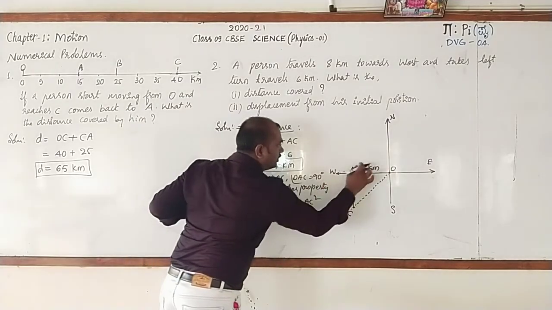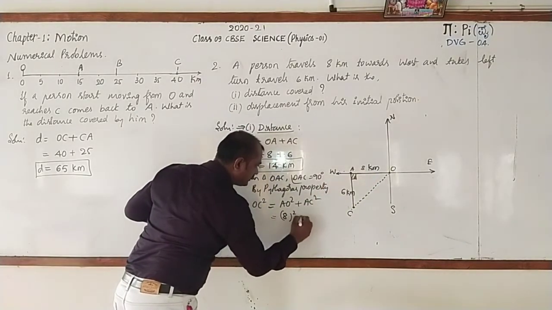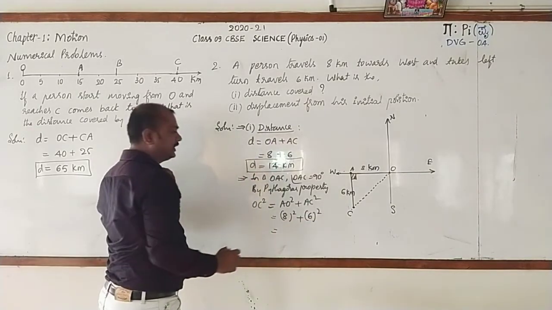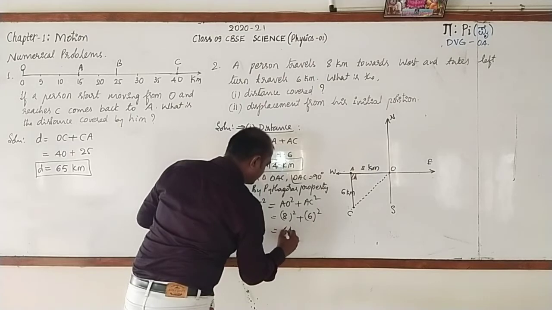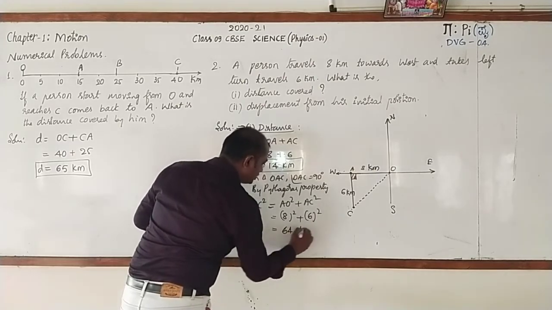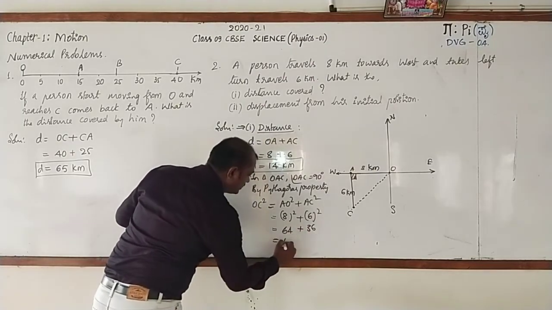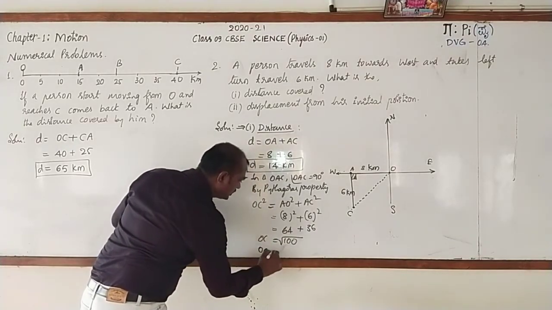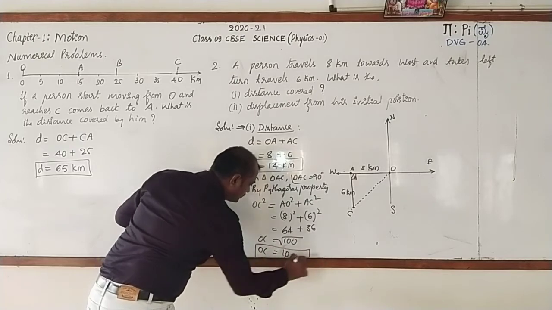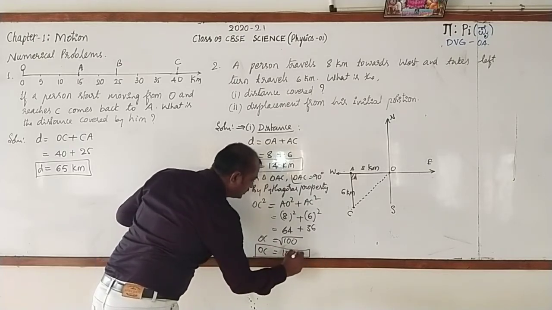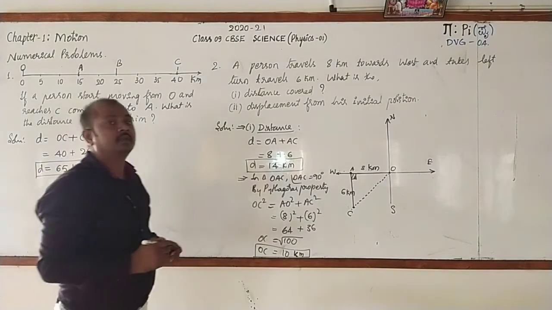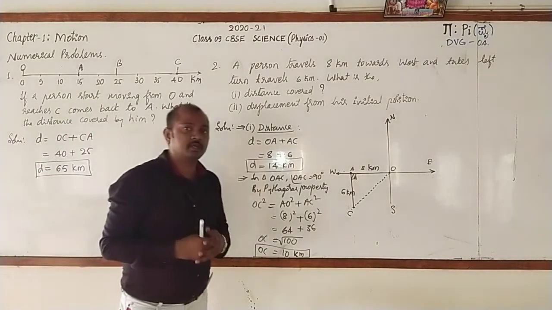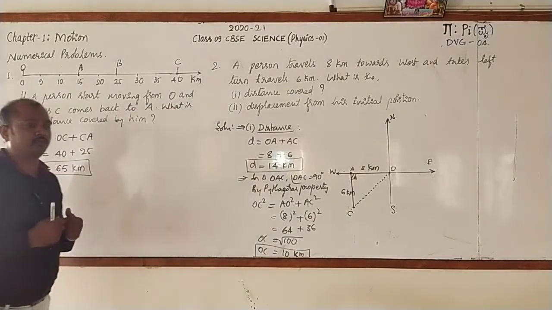What is AO? It is 8. AC, it is 6. Then what is 8 square? 8 8s are 64. 6 6s are 36. The sum is 100. OC is square root of 100. OC equal to 10. So it is 10 kilometers. This is the displacement. Got it? So we have some more problems. Let us go for solving.